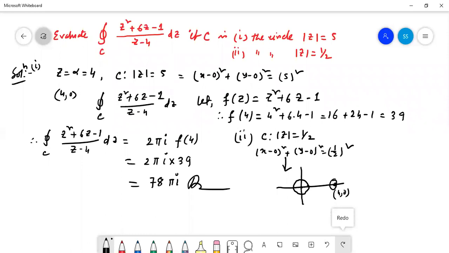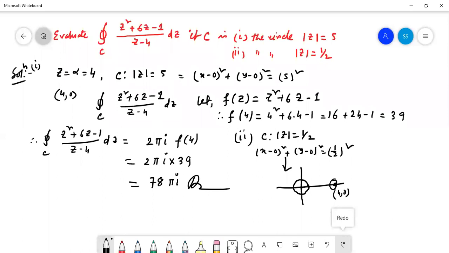Up to that, our units 4 and 5 will be completed. After that, we will start the double integral and triple integral. It is not yet completed, so we have to complete this one after completing complex variable. Now tell me if you have any problem here, then I can give you the solution.